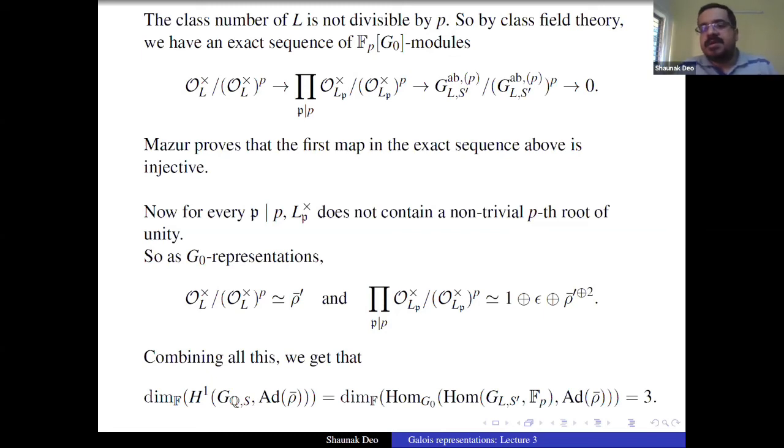But this could be done because it was such a very small extension and everything was so explicit. In general, this is a bit hard.